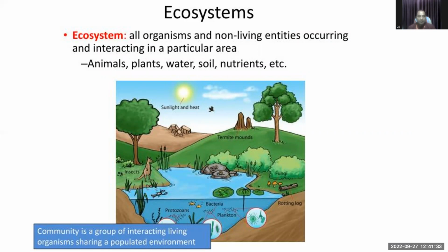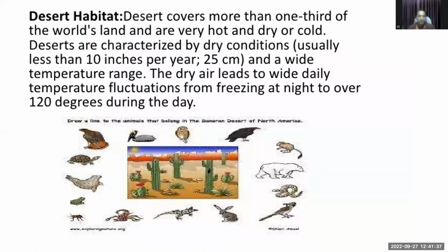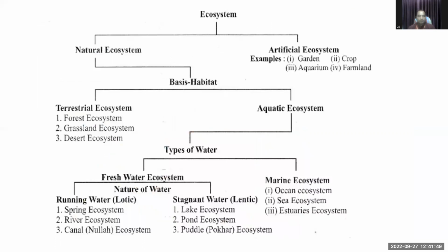Here you can see the environmental and animal interaction in the ecosystem. The desert ecosystem covers more than one third of the world's land and is very hot and dry, or cold. Deserts are characterized by dry conditions. In the ecosystem, there is a natural ecosystem and an artificial ecosystem. The natural ecosystem is a basic habitat which covers, as we discussed earlier, the terrestrial ecosystem and aquatic ecosystem.